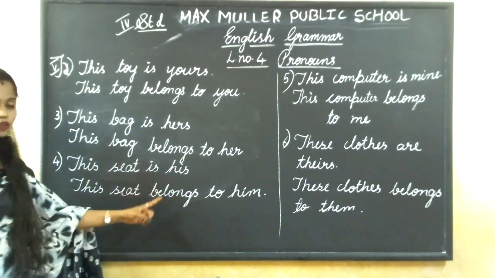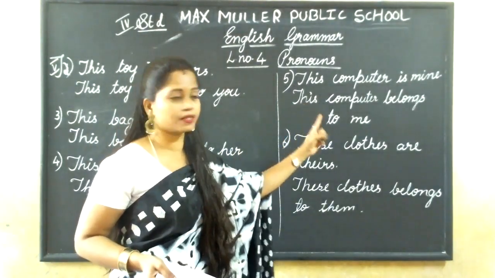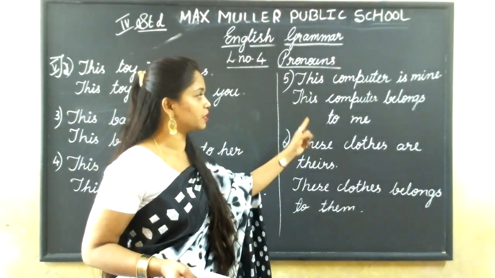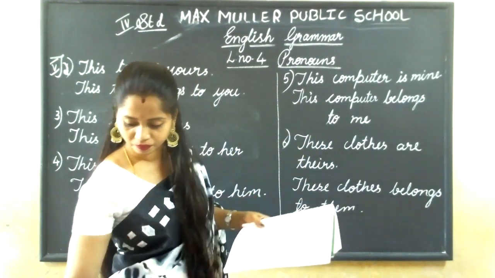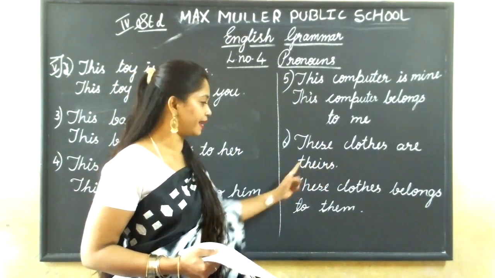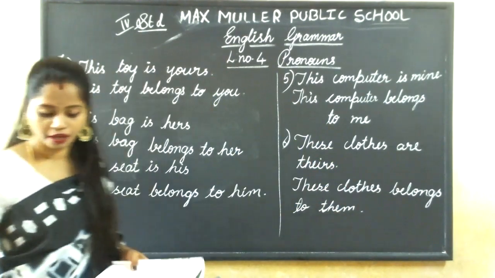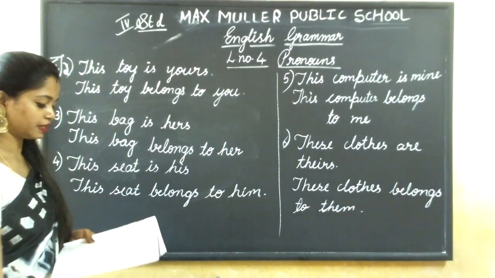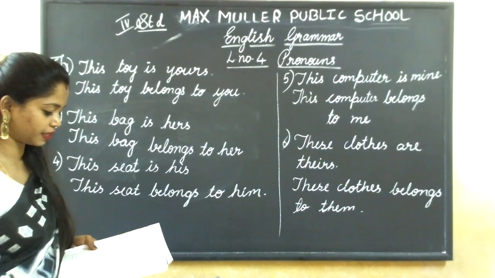This seat belongs to him. Fifth one. This computer is mine. This computer belongs to me. These clothes are theirs. These clothes belong to them. Okay, this is how we have to change the sentences. Now, copy down fast. We'll start with the sixth main.